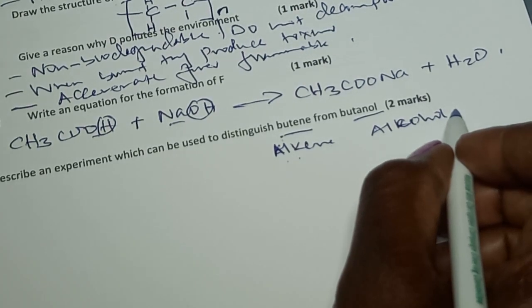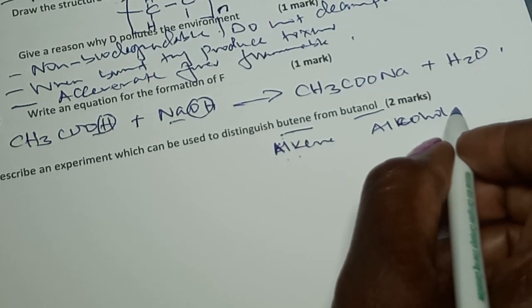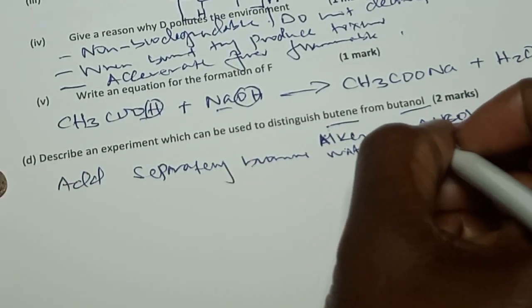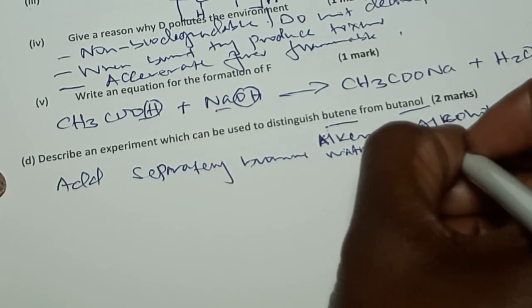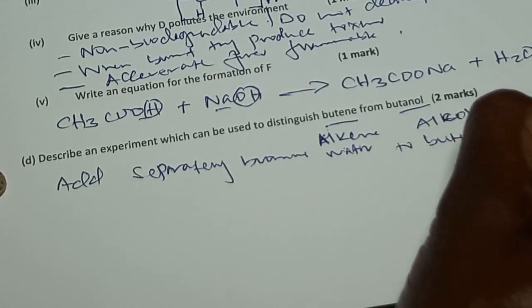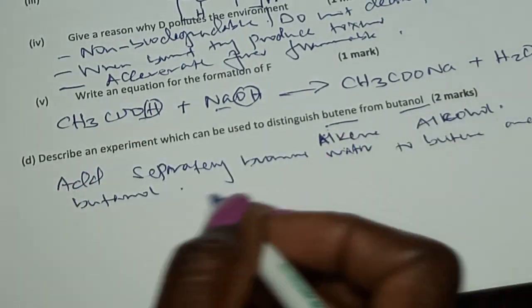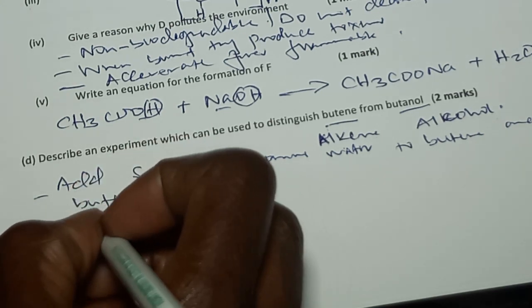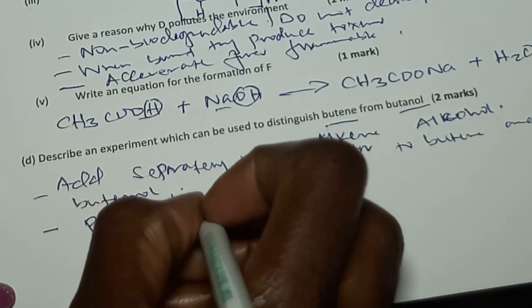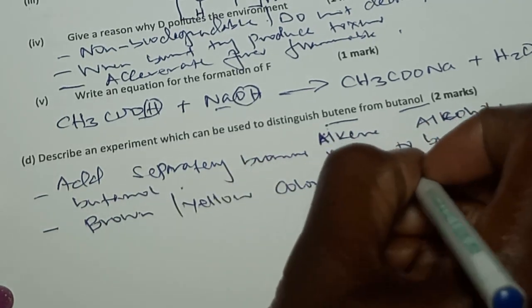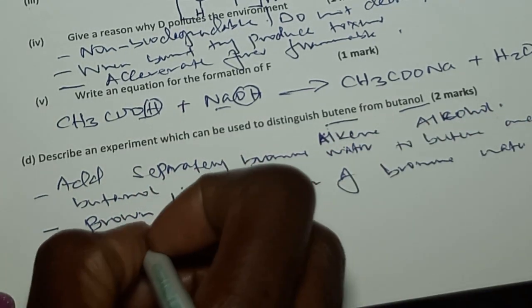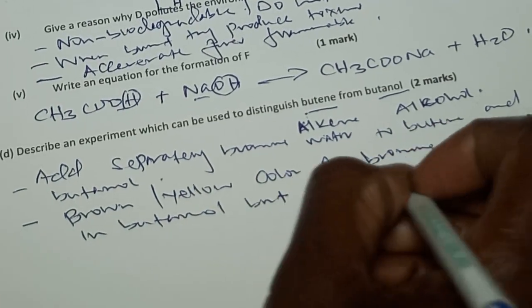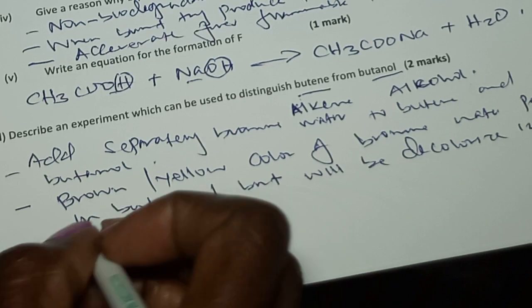So you can just say, add bromine water separately to butene and to butanol. And then you'll observe that the brown or yellow color of bromine water persists in butanol, but will be decolorized in butene.